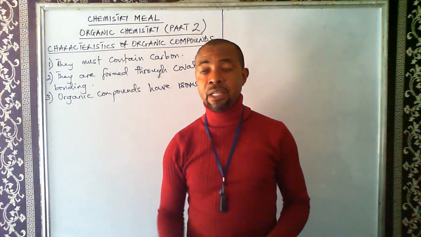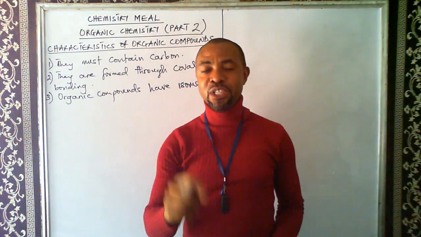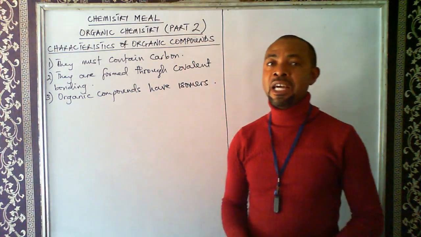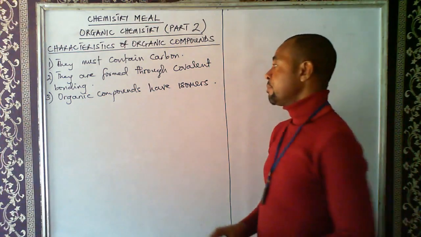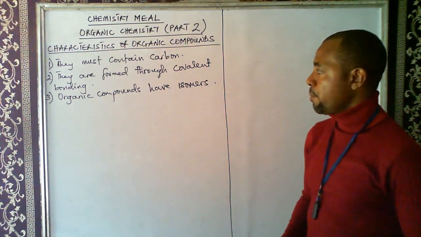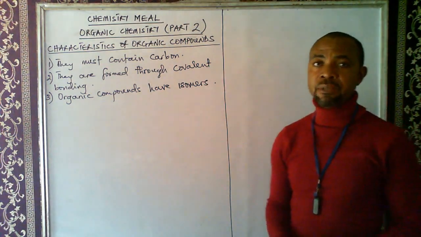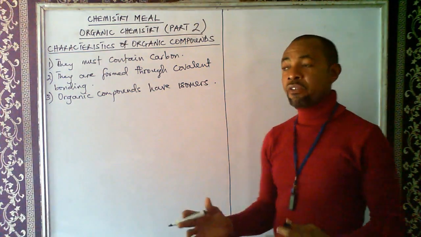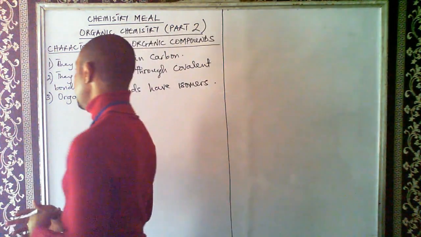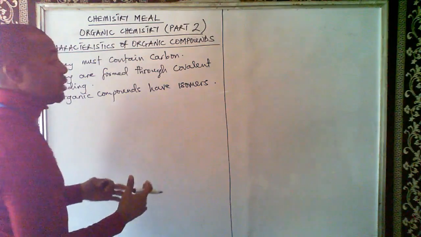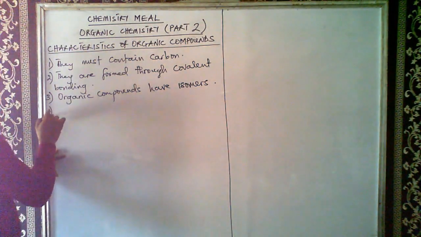Remember, I said from the beginning that if you want to say goodbye to all your worries in organic chemistry, you need to watch this video from the first part to the last part, and definitely you will not have anything to worry about again as far as organic chemistry is concerned. So organic compounds have isomers. They exhibit isomerism, which is the ability of an organic compound to have the same molecular formula but different structural formula. So we'll see that later.